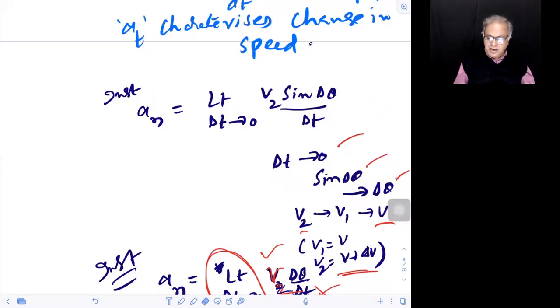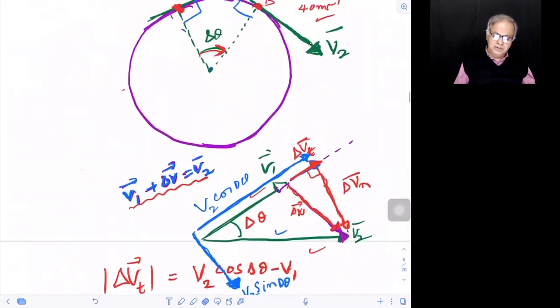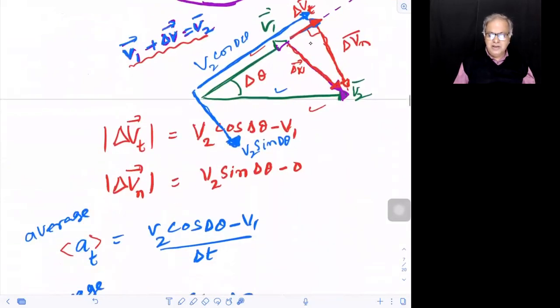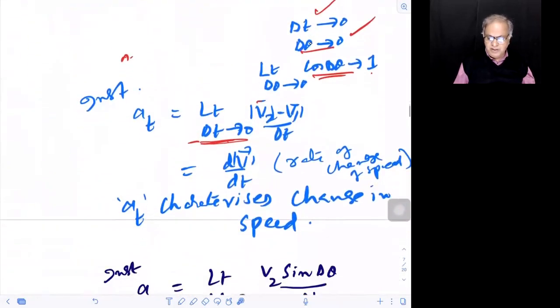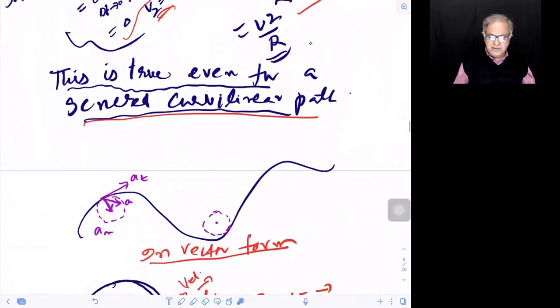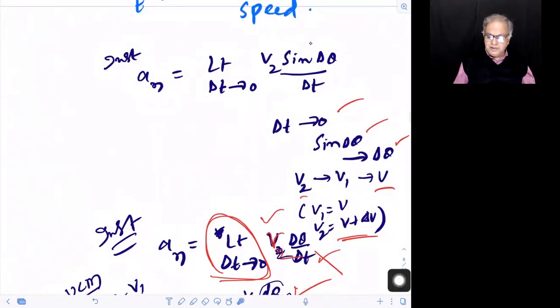Not only that, as delta t tends to 0, v2 becomes v1 because this point comes closer to the initial point. So v2 tends to v1 tends to v. So v1 equals v, v2 is v plus delta v, and delta v is 0.